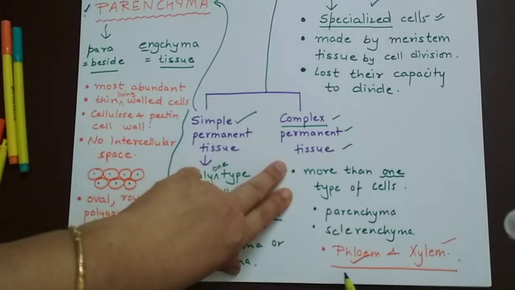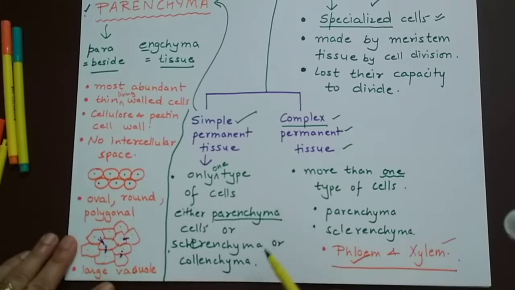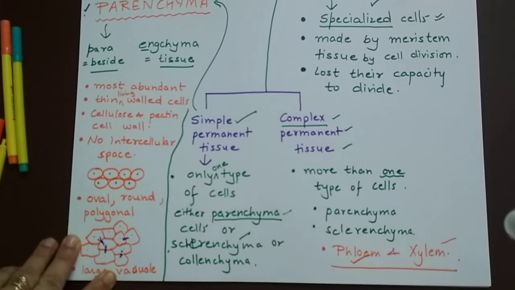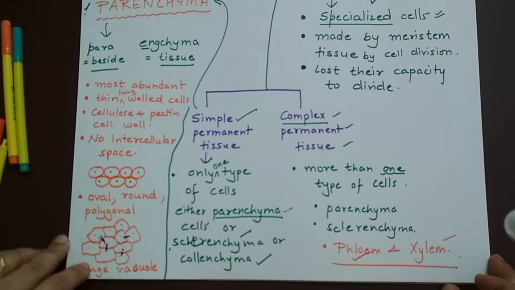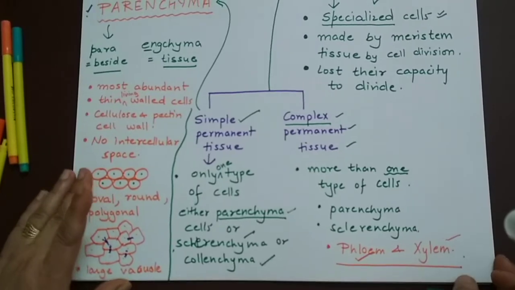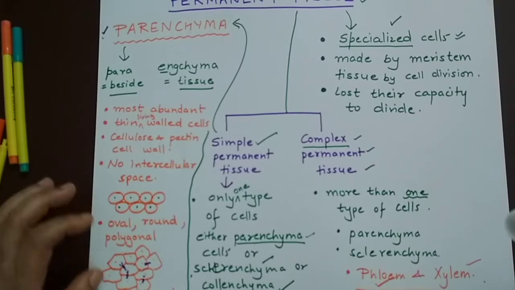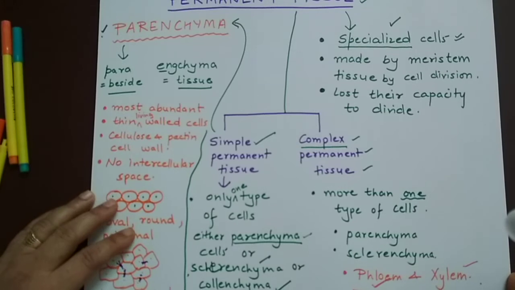The best examples of complex tissues are phloem and xylem in plants. And simple tissues are parenchyma, sclerenchyma, collenchyma. In this video we will be discussing parenchyma, the simplest type of permanent tissue.